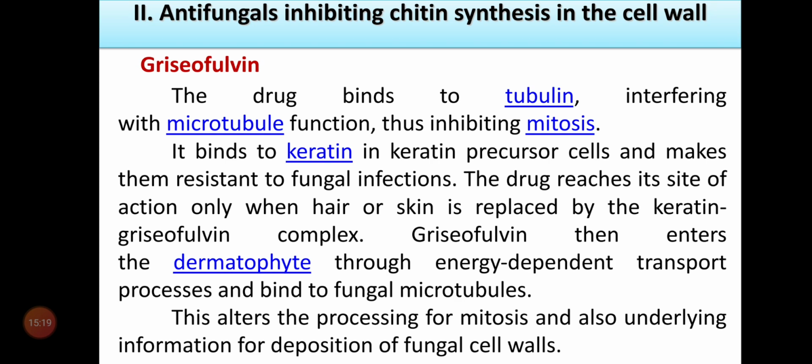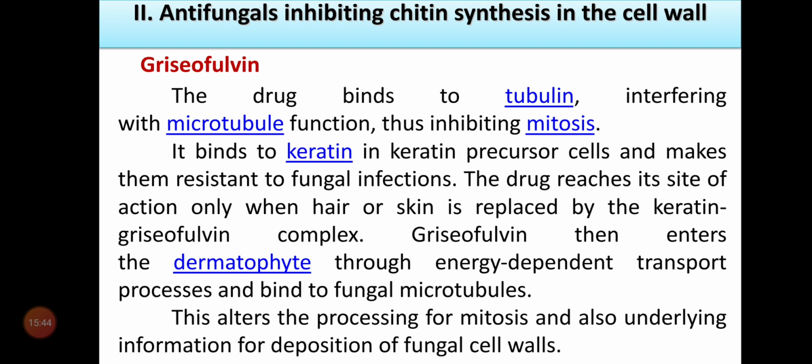The next example of a drug that comes under the same class, that is the antifungal inhibiting the chitin synthesis in the cell wall, is griseofulvin. First is caspofungin, second is griseofulvin. Griseofulvin binds to tubulin, interfering with the microtubule function, thus inhibiting mitosis.